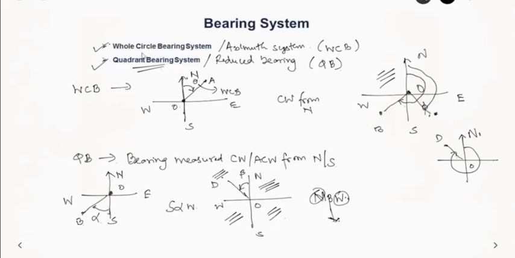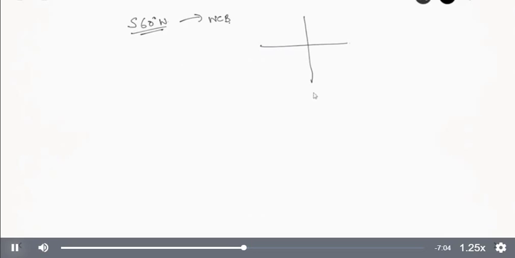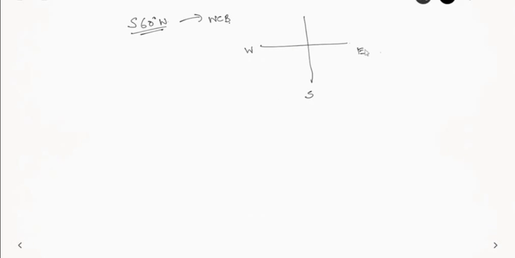So this is about the whole circle bearing system and the quadrant bearing system, and one system can be converted to another very easily by drawing a diagram. Let us say you have a reduced bearing or quadrant bearing given as south 60 degree west. How to convert this into the whole circle bearing system? First let us try to draw this. Here it is in south and west, so it is in this quadrant. We have drawn the north and south line, this is east and west. They have given S and W, so that means this line is lying in this quadrant at an angle of 60 degrees from south.